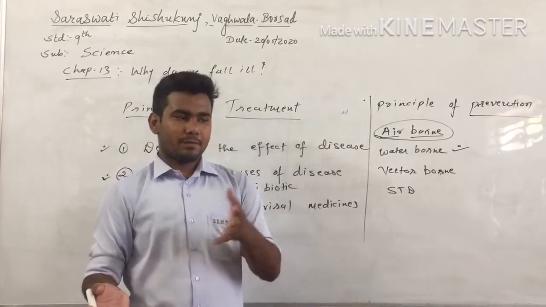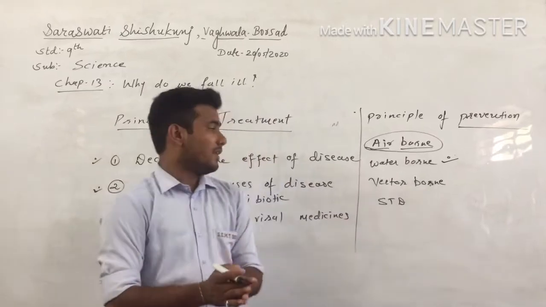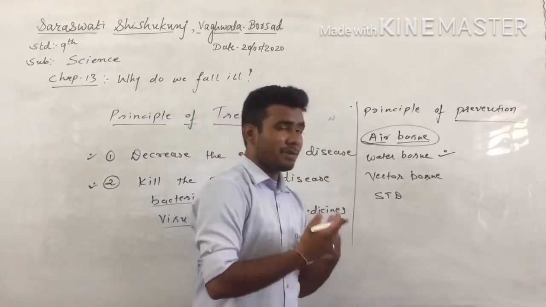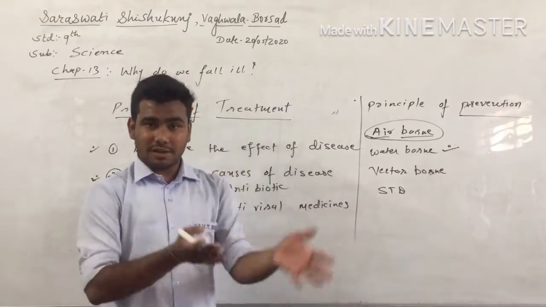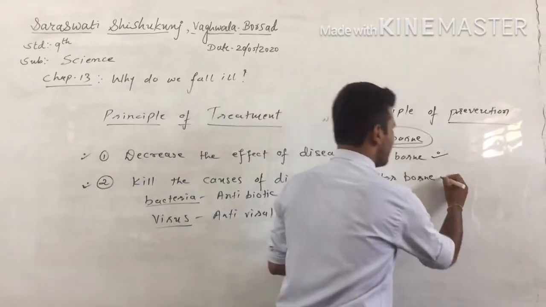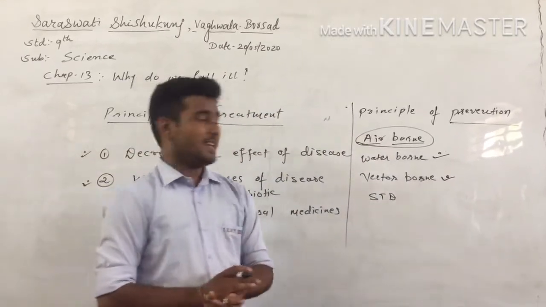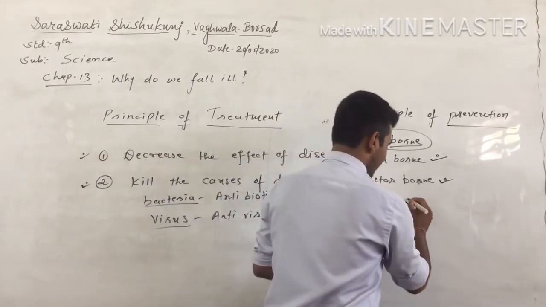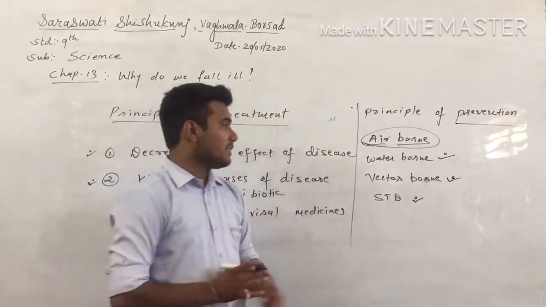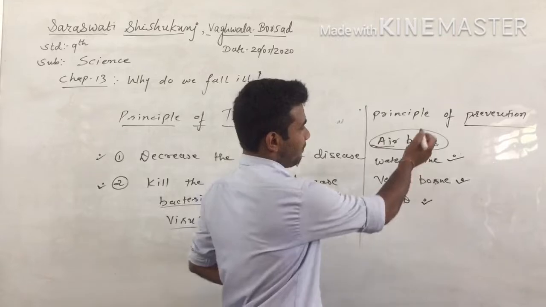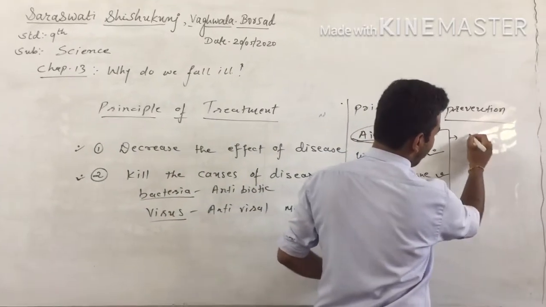For vector-borne disease, we have to use different ways, like vector-borne disease such as malaria, it is caused by mosquitoes, right? So we have to keep our food covered, right? We have to use such types of sprays which keep mosquitoes away from our body, so we can also get rid of vector-borne disease. In sexually transmitted disease, we have to take care, right? But generally this disease is seen in adults, right?